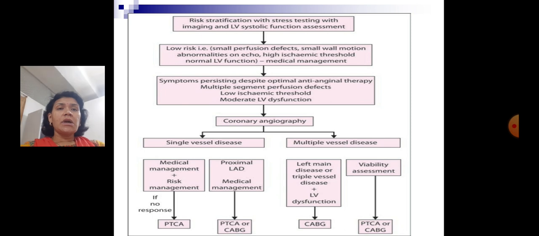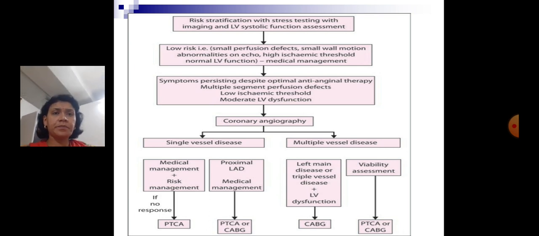So this is a chart showing that the approach should be that initially risk stratification should be done with stress testing, imaging, and LV systolic function assessment. In patients with low risk, that is small perfusion defects, small wall motion abnormalities on echo, high ischemia threshold, normal LV function, these all can be seen in echo and in stress echocardiography, etc. And here we start with medical management.